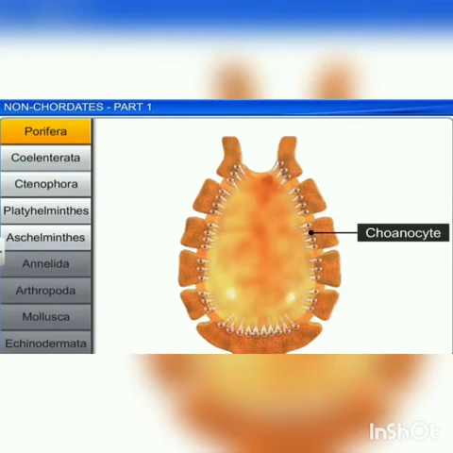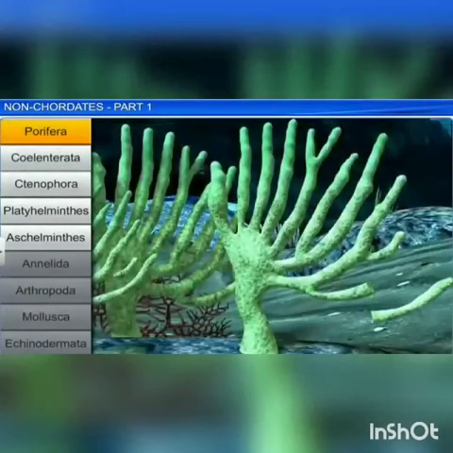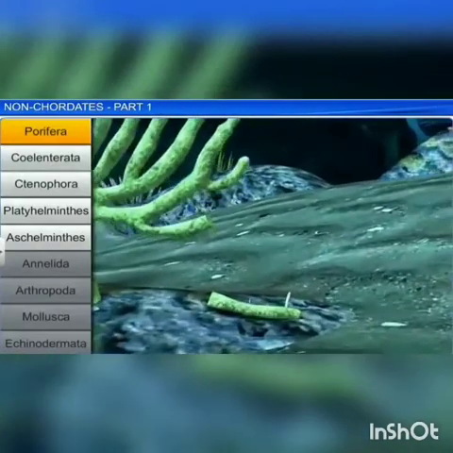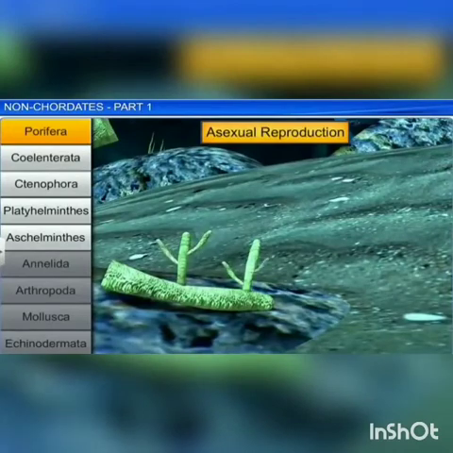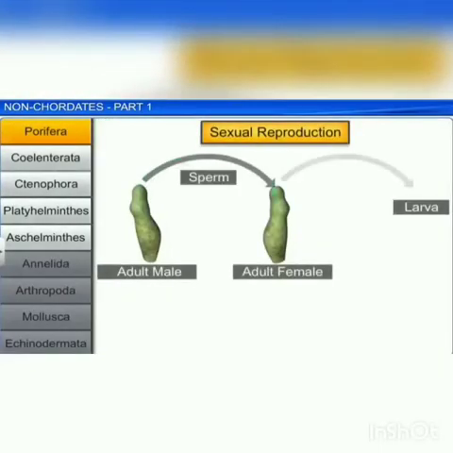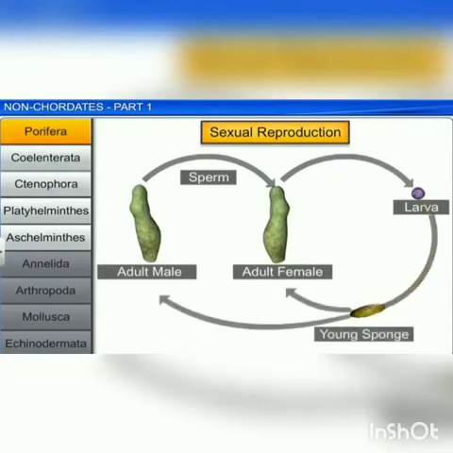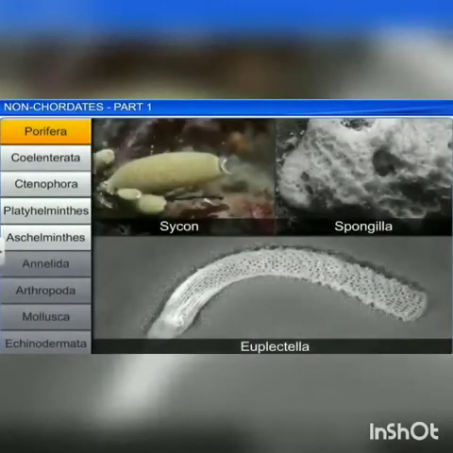spongocoel and the canals. Reproduction is by asexual reproduction by fragmentation or gemmule formation, and sexual reproduction by formation of gametes. The development is indirect with different types of larval stages such as parenchymula and amphiblastula. Examples: Sycon, Spongilla and Euplectella. These are the examples of phylum Porifera.